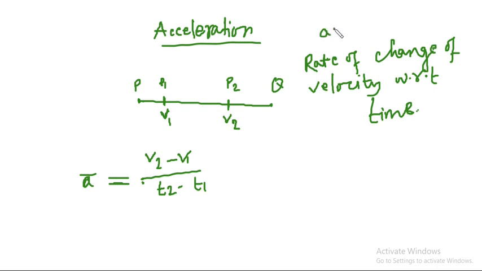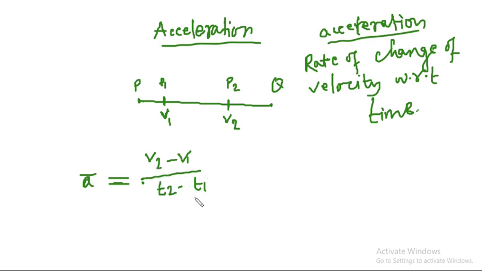This is acceleration. When we take an extended period of time, this quantity is called average acceleration.